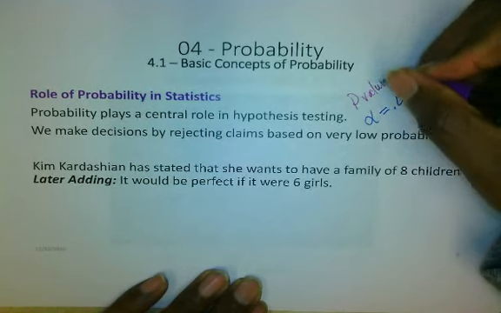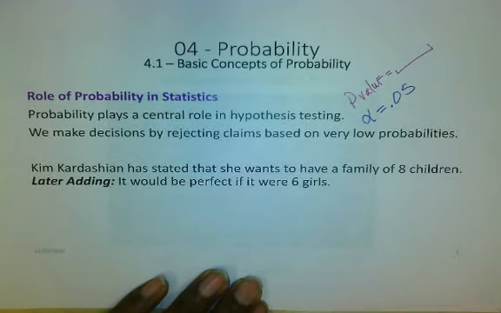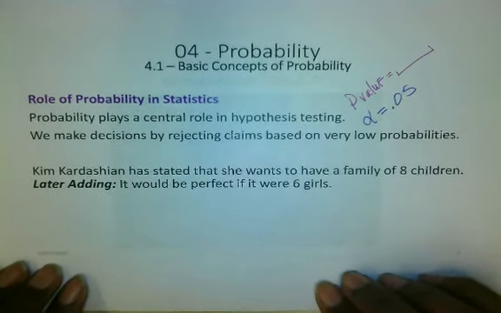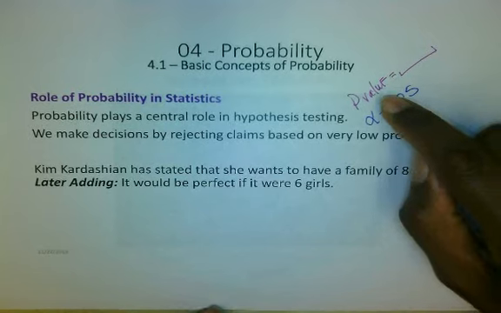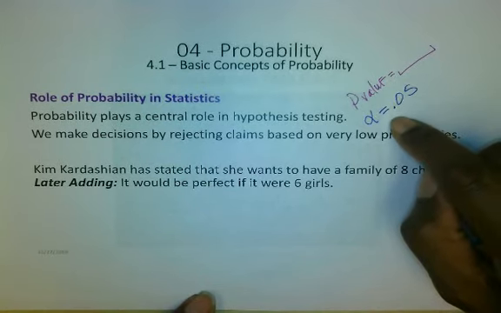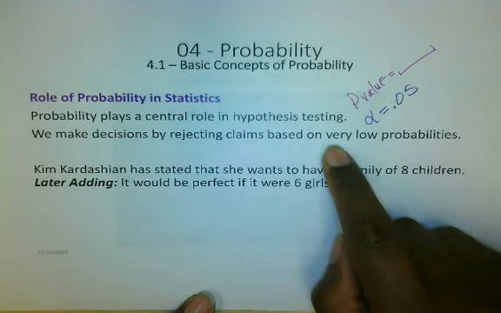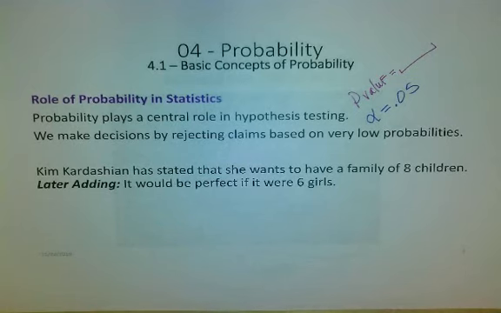If we were using technology, we'd see the p-value a lot more. Calculating it by hand is kind of trivial and doesn't make sense. But when you're using statistics in computer-generated outcomes or software, you can really just look at the p-value. And when you look at it, you will know that you can reject the null hypothesis if the p-value is less than our alpha. So we make decisions by rejecting claims based on very low probabilities. And again, that's going to be crucial when we get a little bit further.